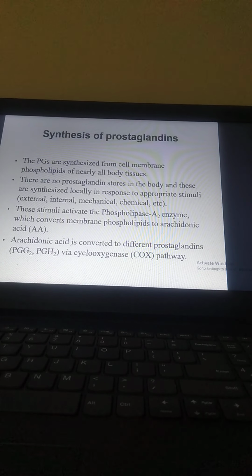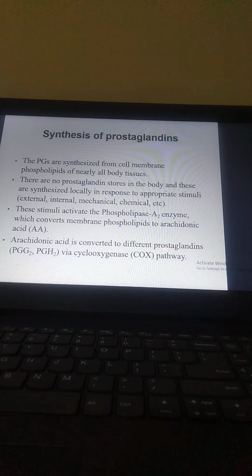Now, synthesis of the prostaglandins: PGs are synthesized from cell membrane phospholipids of nearly all body tissues. There are no prostaglandin stores in the body, and these are synthesized locally in response to appropriate stimuli, external, internal, mechanical, chemical, etc. These stimuli activate the phospholipase A2 enzyme, which converts membrane phospholipids to arachidonic acid.